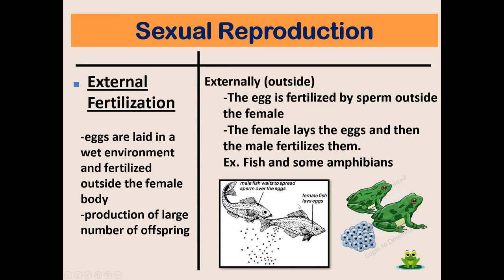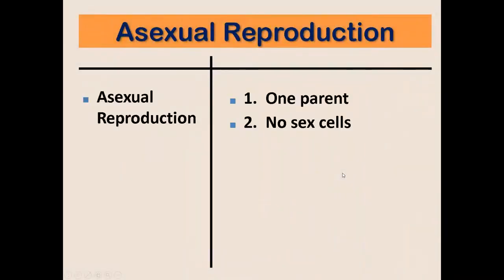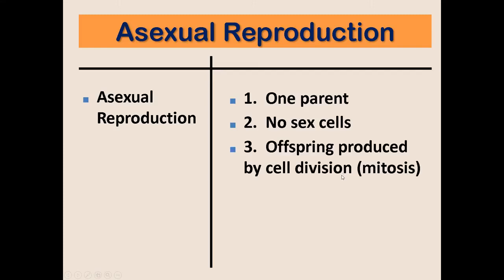The female fish lays eggs and then the male waits to spread sperm over the eggs. This is also true for the frog. The female frog will lay eggs and the male frog waits to spread sperm over the eggs. Let us now proceed with asexual reproduction.